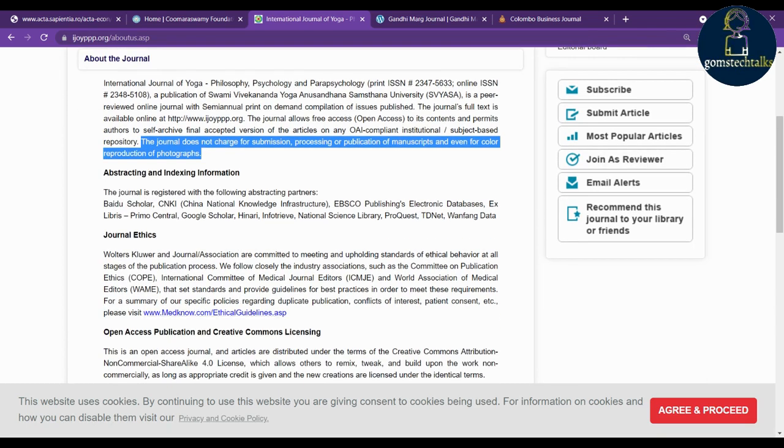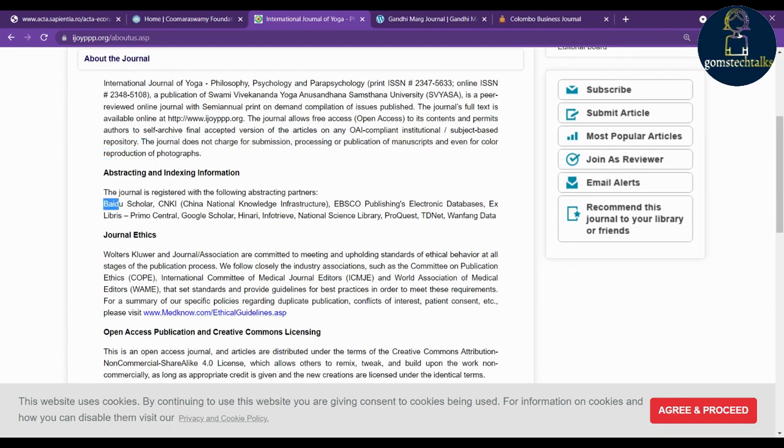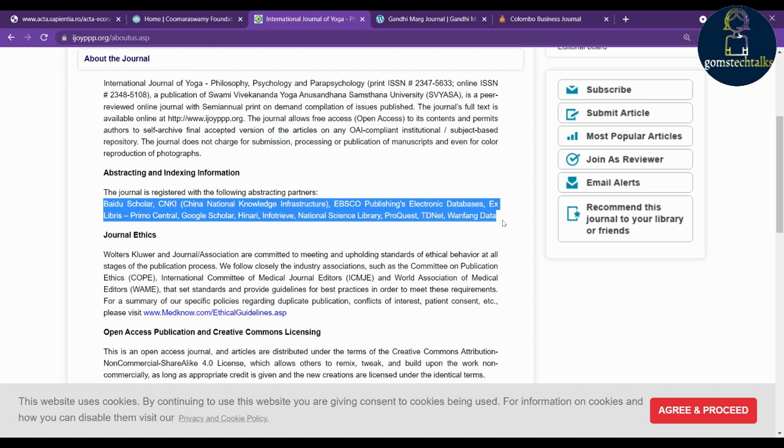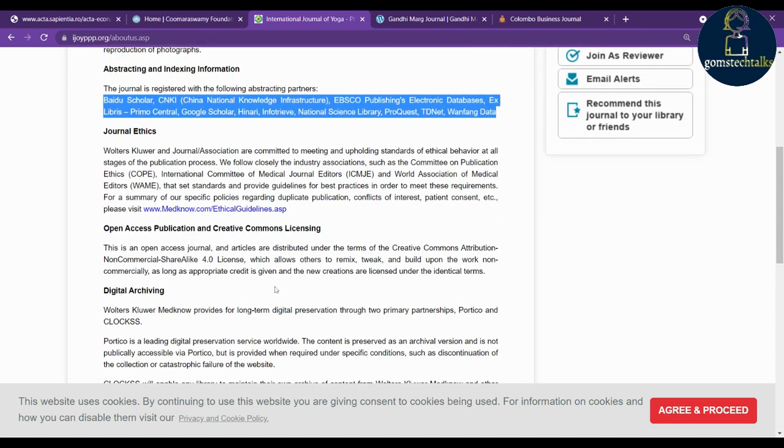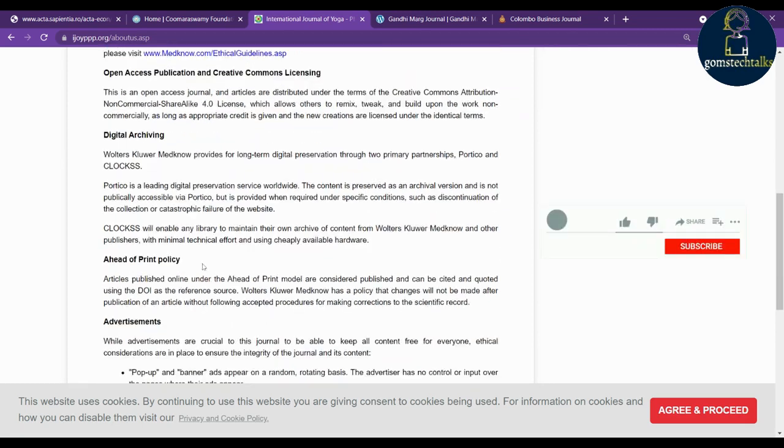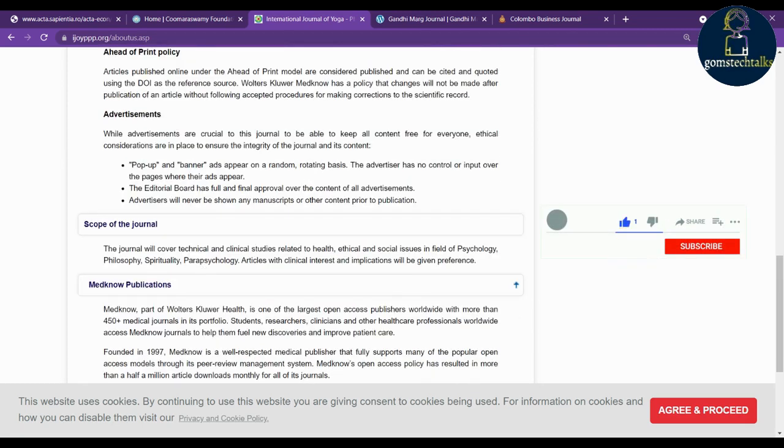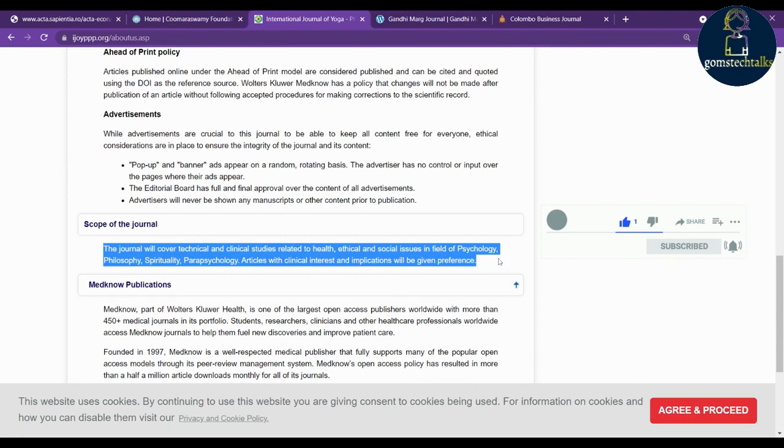So here you can see that they are not charging anything. And then you can also see the abstracting and indexing information, which they have given here, and the authors' information and everything.